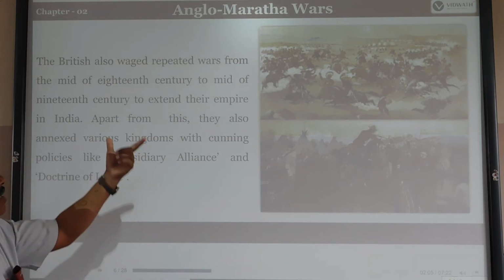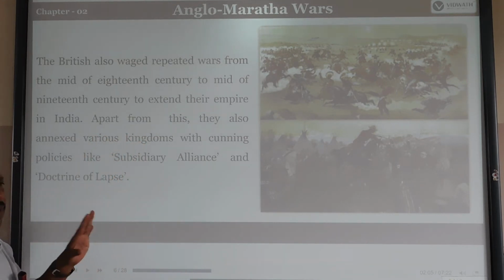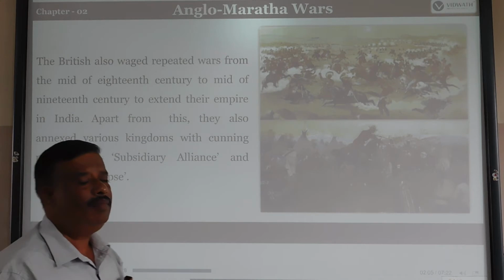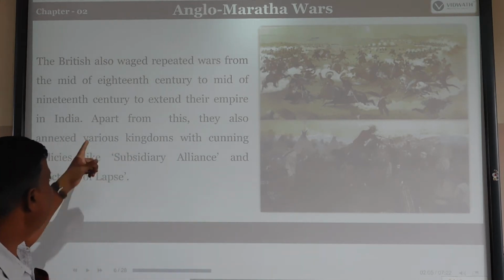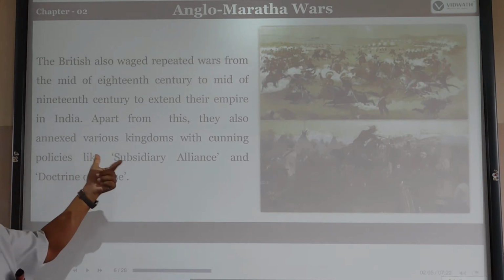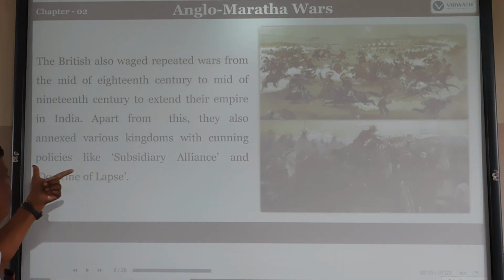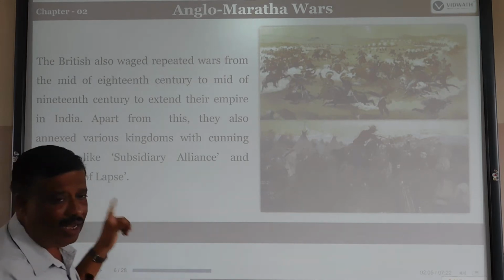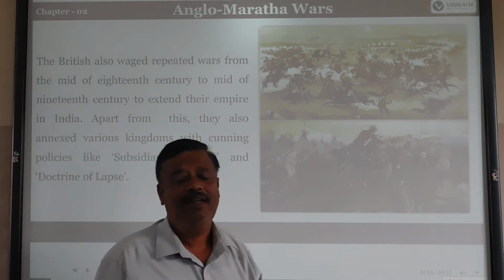During the same time, between the 18th and 19th centuries, the Britishers wanted to establish their supremacy over India. Apart from this, they also annexed various kingdoms with cunning policies like the subsidiary alliance and the doctrine of lapse.